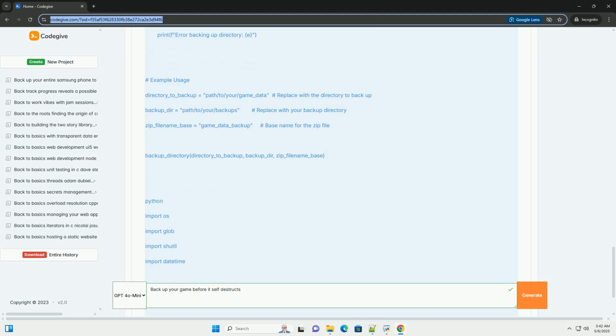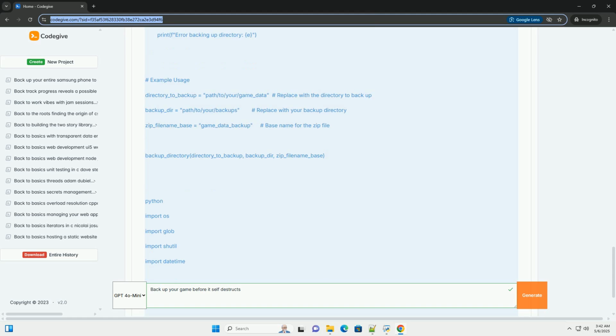Use proper IAM policies to control access. Enable encryption at rest. Cost: cloud storage costs money. Be mindful of storage costs and data transfer costs. Network reliability: cloud backups rely on a stable internet connection.